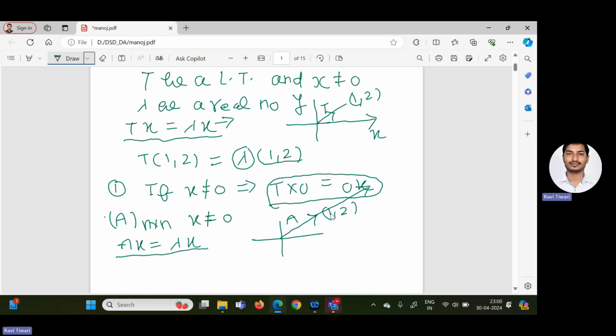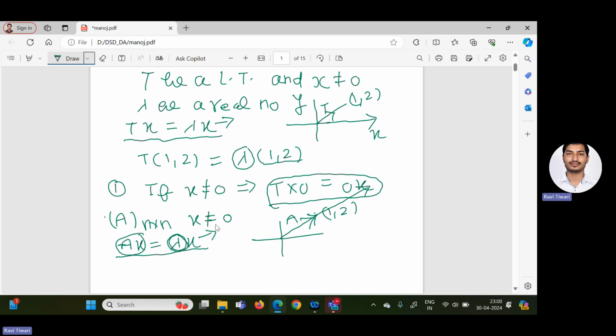Whether it is 2 times, 3 times, or 4 times, the direction should be the same. If the left-hand quantity A of x is not in the direction of x, then this lambda cannot be the eigenvalue of the matrix. So according to the definition, if Ax equal to lambda x, then this lambda is known as eigenvalue and this x is known as eigenvector.